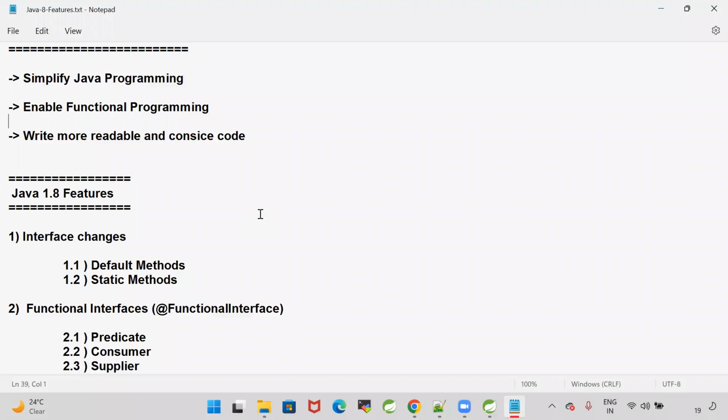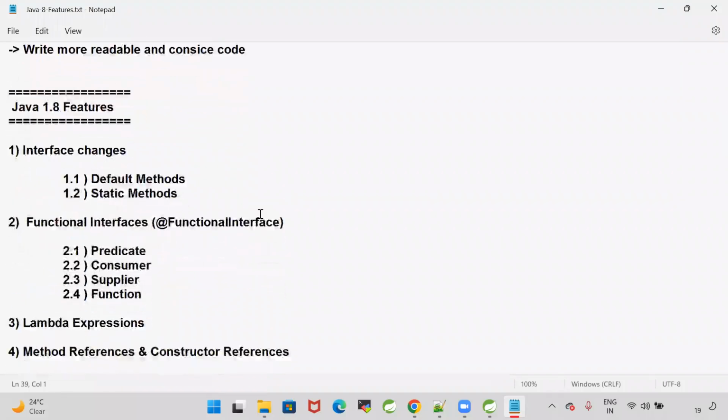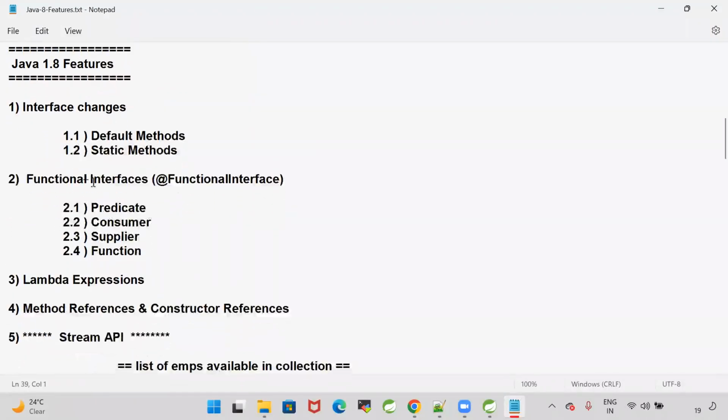And we have seen the summary. What are the new features that got introduced in the 1.8 version? First change, interfaces got changed. Up to 1.7, we can write only abstract methods in the interfaces, but from 1.8 version, we can write concrete methods also in the interface.